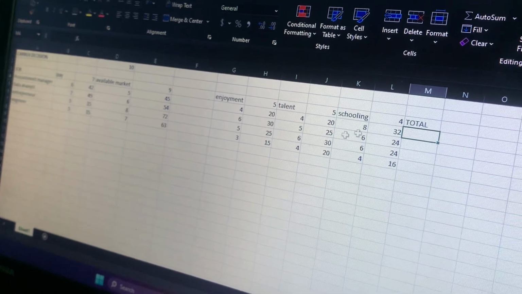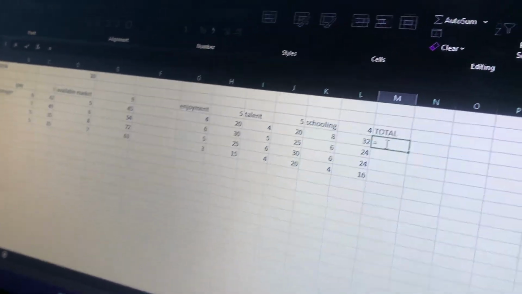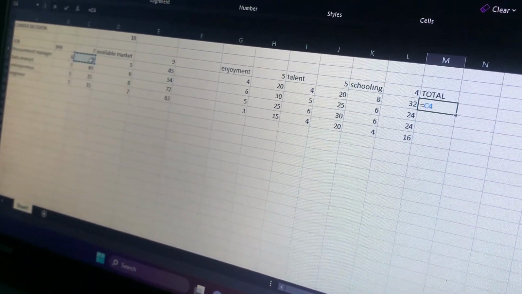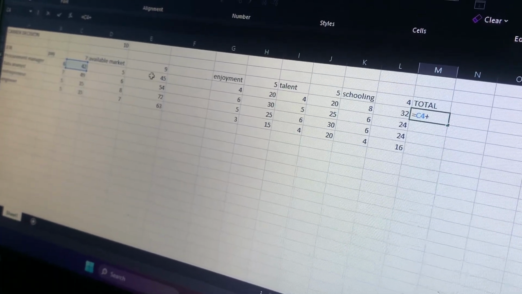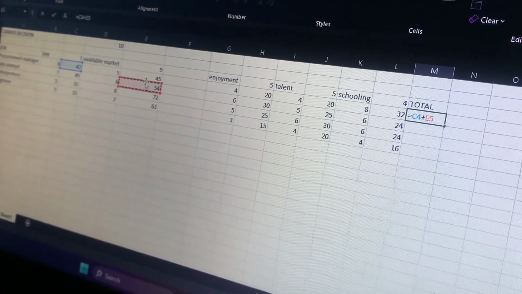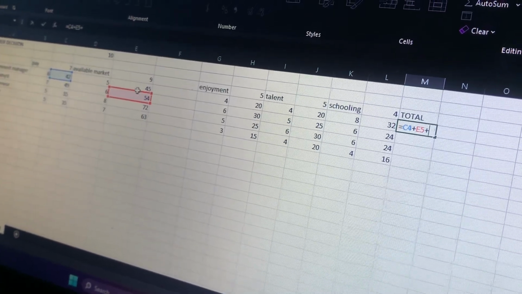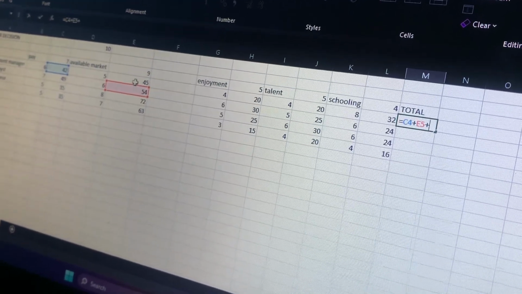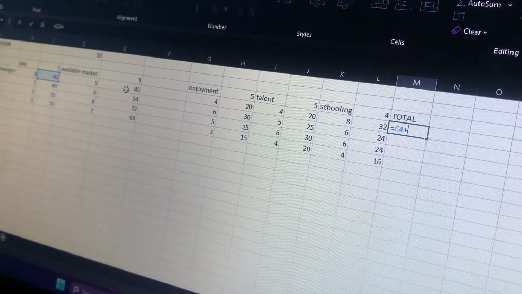For the first one, we'll start with an equal sign here, and then we will click on this, plus, we'll move it to 45, plus, okay, no, it's not 45, we made a mistake here. It's supposed to be, yeah, it's 45.